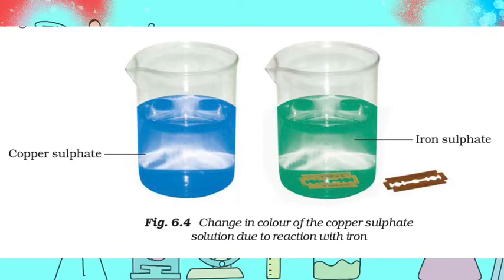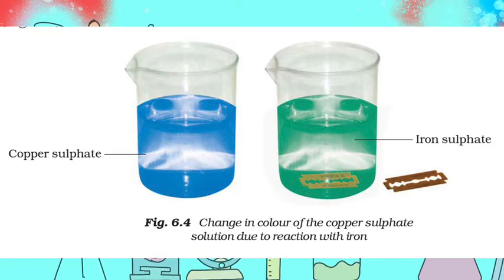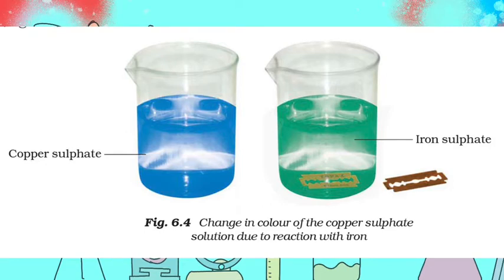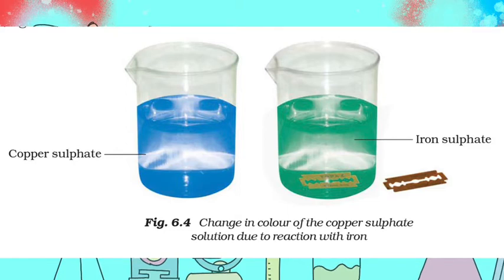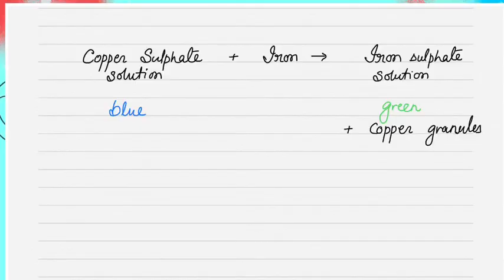We will study one more chemical change from your book. We take a copper sulfate solution in a beaker. Copper sulfate is blue in color, and we put a blade in it. The blade is made up of iron. So the iron of the blade will react with the copper sulfate solution. It will displace the copper from the solution and iron sulfate will be formed. You can see that a new substance is formed, iron sulfate, which is of a totally different color. So this change is a chemical change. When the iron goes into the solution, the copper will deposit in the form of copper granules.